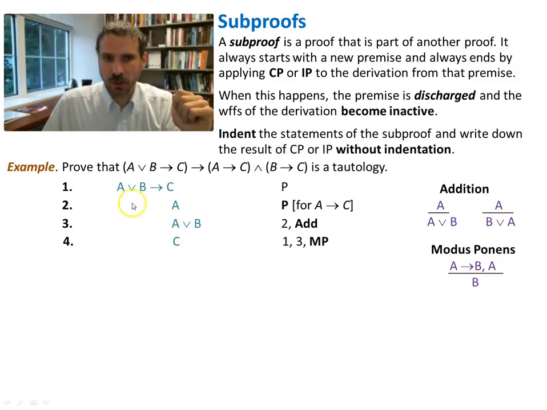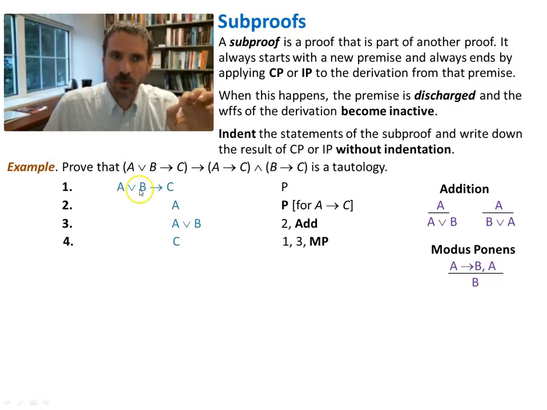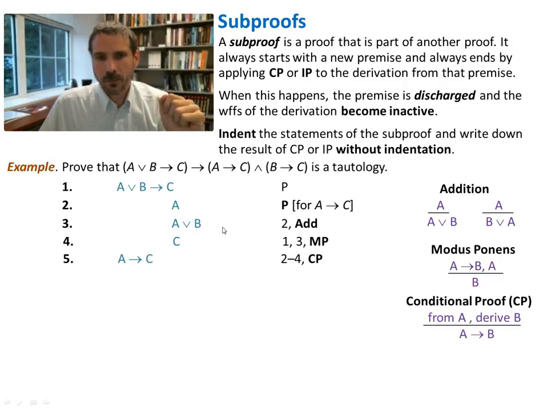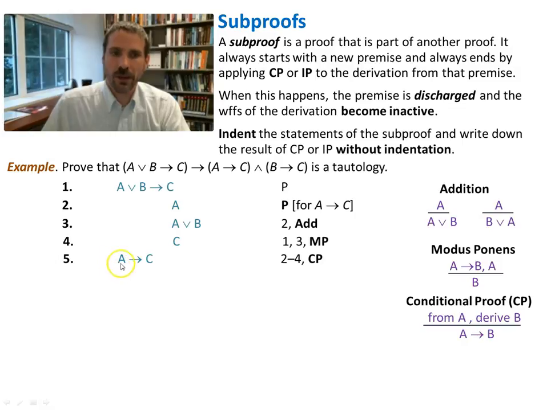So here I'm using modus ponens with 1 and 3. So 3 is inside my subproof, 1 was in my main proof, but that's okay because I'm in the subproof. And then I come back out. And so now I have A implies C is true because of this derivation in here. So when we write from A derive B, that's what we're talking about, this derivation coming down here.